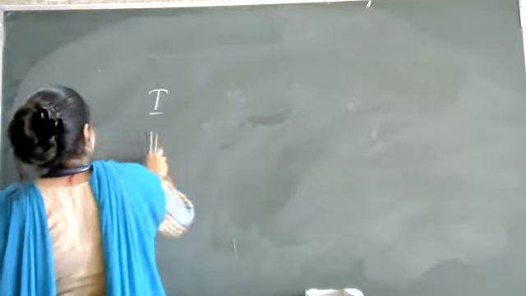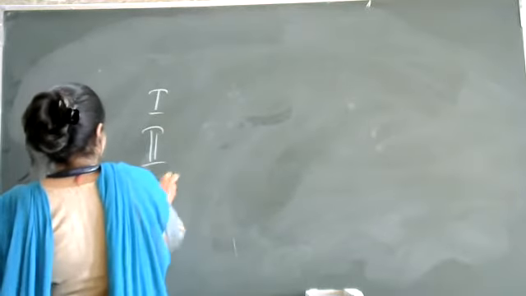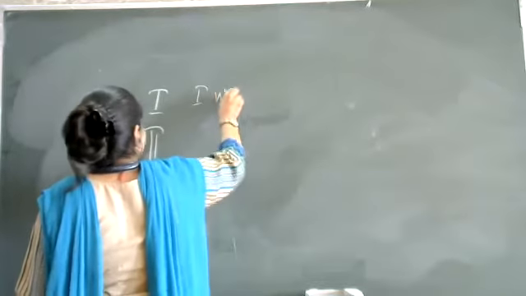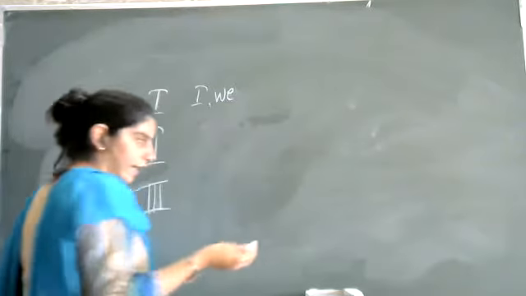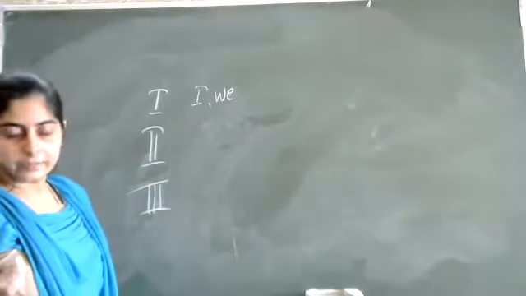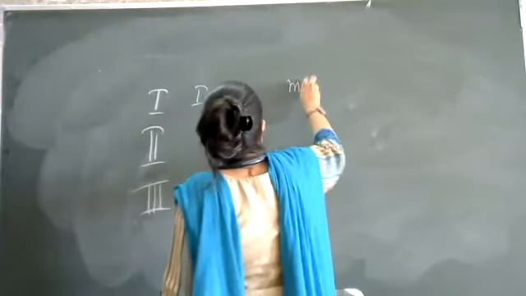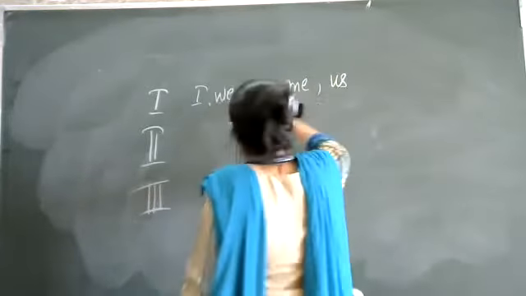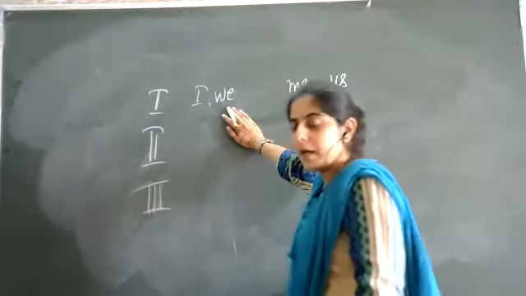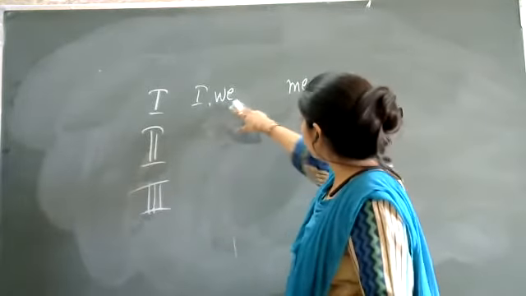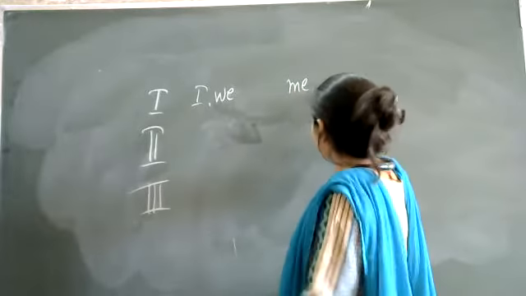First, second, and third. In first we have I and we. Singular I है और plural we है. This will change to me and us, because this is the subjective form and this is the objective form. तो ये किस में change हो जाएगा? I change हो जाएगा me में और we change हो जाएगा us में.